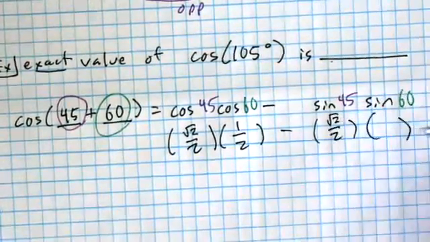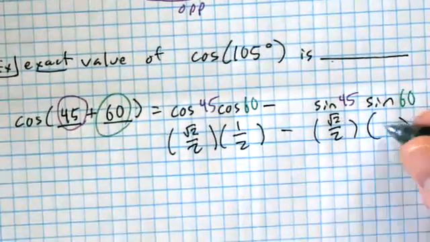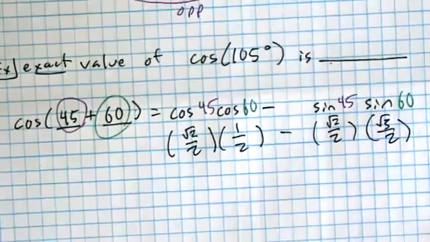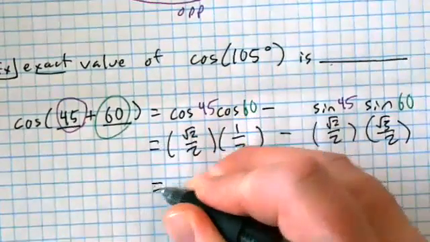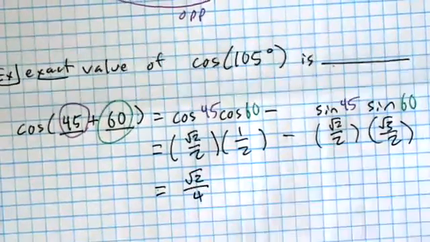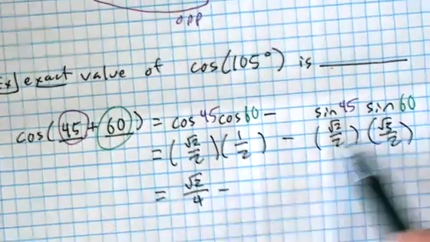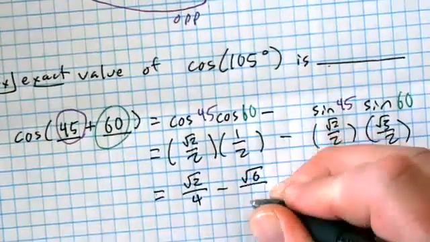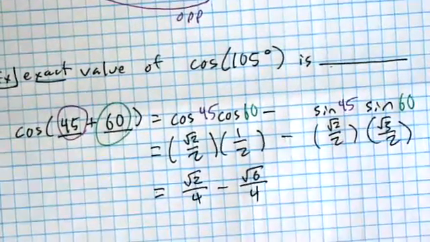And the sine of 60 is √3 over 2. And then we just simplify that as much as we can, and we're done. So final answer for me would be √2 over 4 minus, what's that going to end up being, √6 over 4. And that's it.